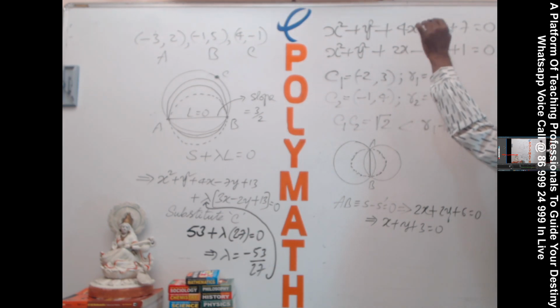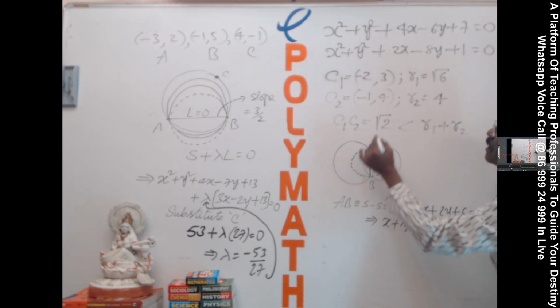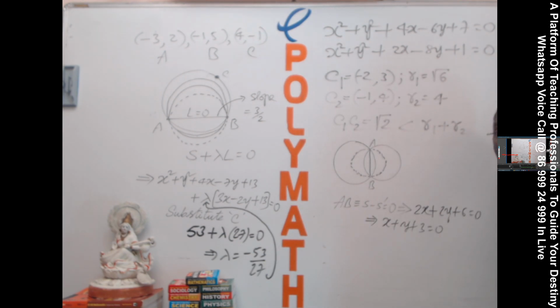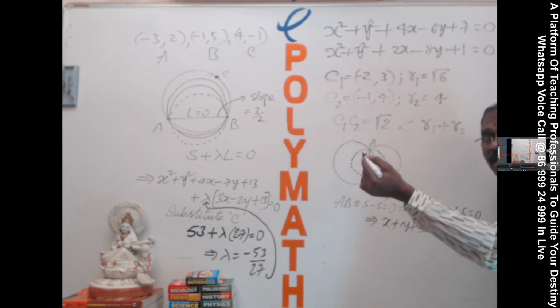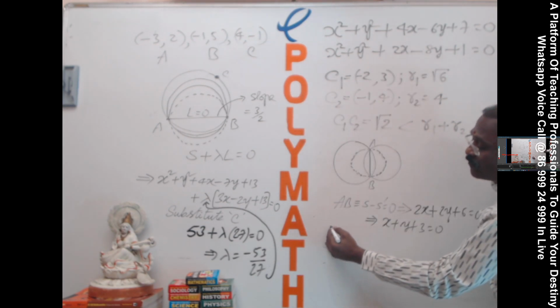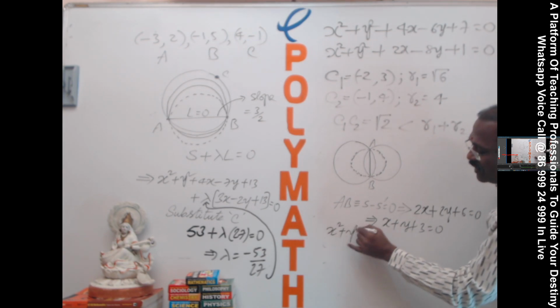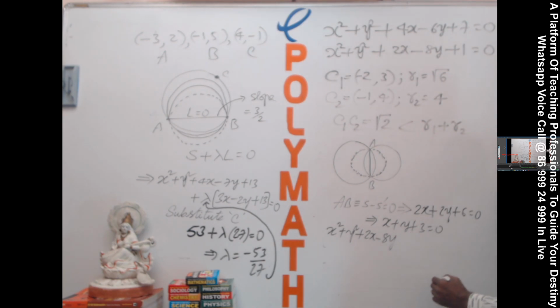Now, take any circle, no problem, either that or this. Now, S plus lambda L equal to 0. We need the required circle to have the common chord as its diameter. So let me write S plus lambda L equal to 0. The second circle I am taking: x square plus y square plus 2x minus 8y plus 1 plus lambda into x plus y plus 3 equal to 0.